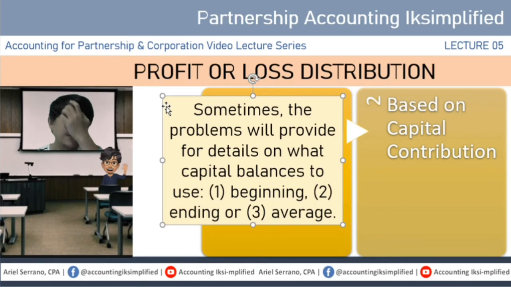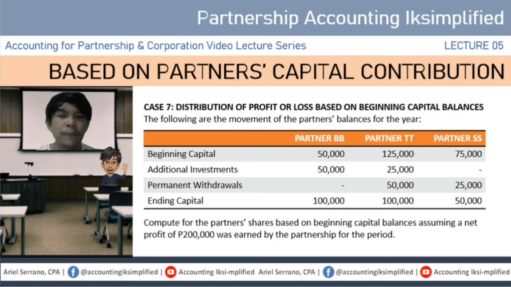Kasi 'di ba, yung ginawa natin dito sa mga naunang dalawang cases, original capital balances. Pero papaano kung sinabi sa problem, gamitin ninyo yung beginning or gamitin ninyo yung ending balance or i-average ninyo? Kasi pwedeng mangyari yan. So, ganito ang gagawin natin. Proceed tayo sa case number 7. Ito, distribution of profit or loss based on the beginning capital balances.